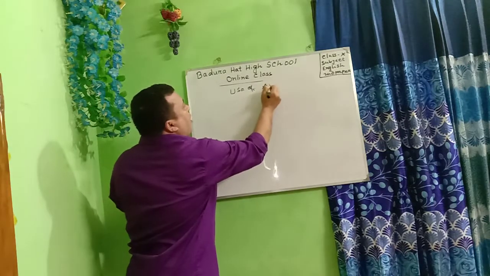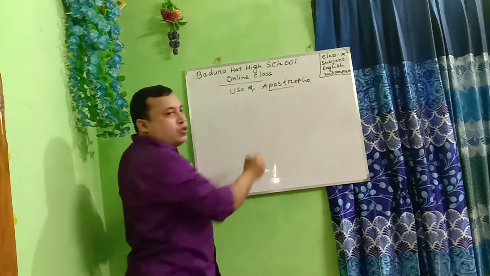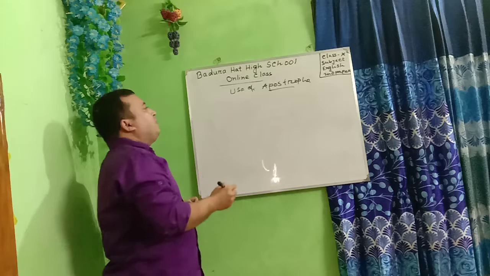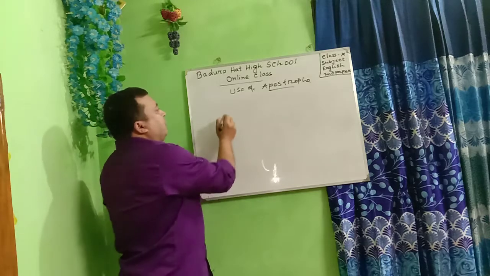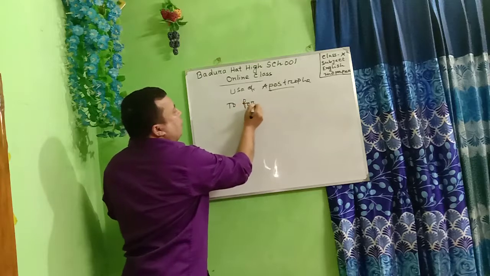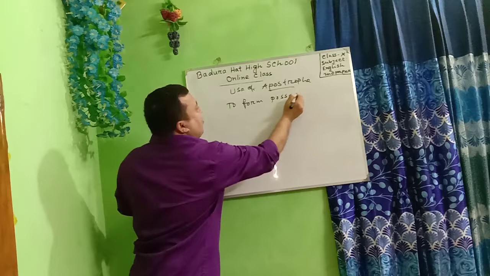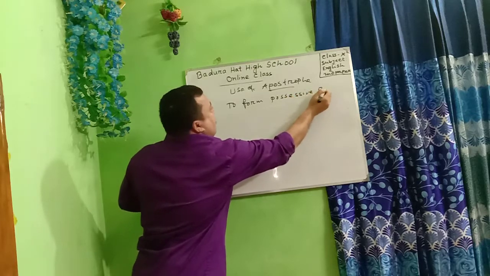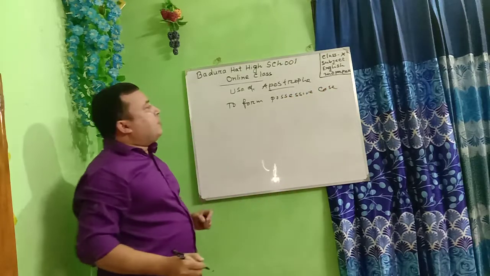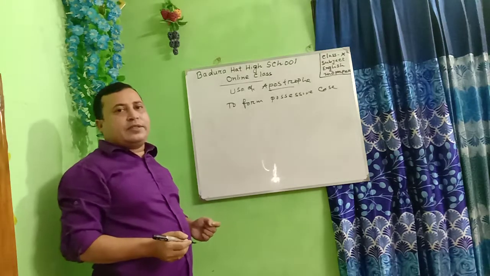Use of apostrophe. Apostrophe is used to form possessive case.